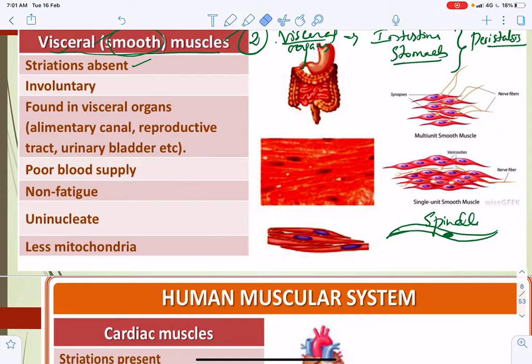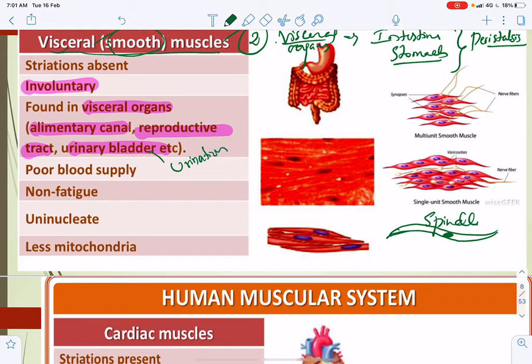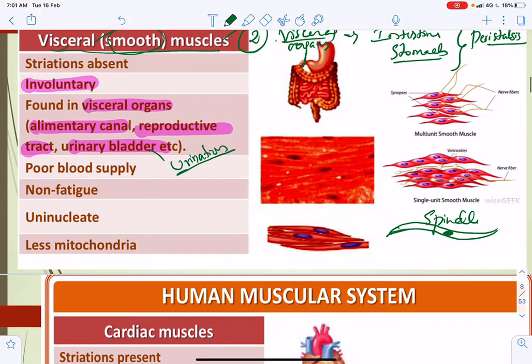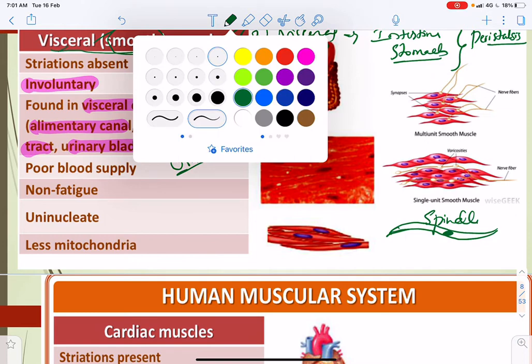Both visceral muscles and cardiac muscles are involuntary. Visceral muscles are found only in visceral organs, as already mentioned: the digestive tract, reproductive tract, and urinary bladder. In the urinary bladder, the smooth muscles help in contraction so that urination can occur.